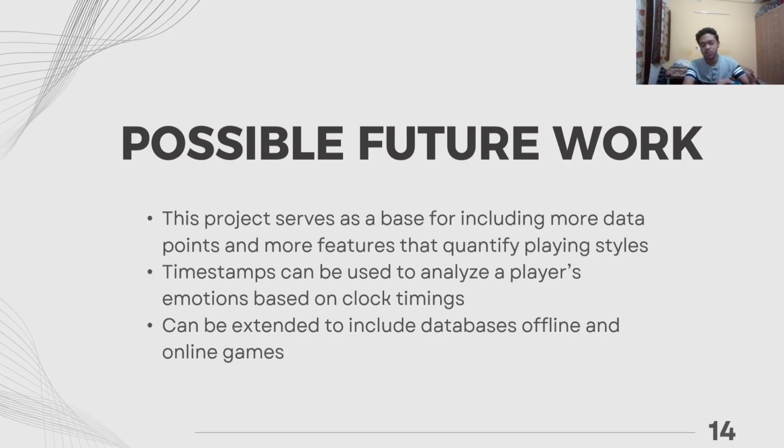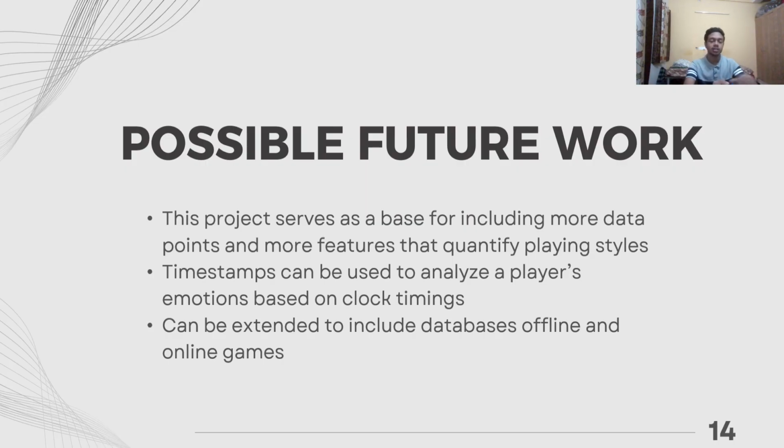Possible future work for this project: we can include more data points and more features as well. I've introduced about 16 features for this project, so this can be increased. We can, for example, include timestamps as well. After 2017, we started introducing timestamps showing the time left on the clock.